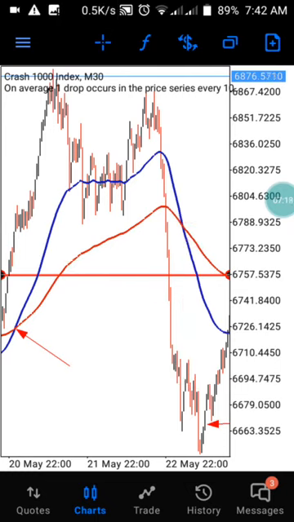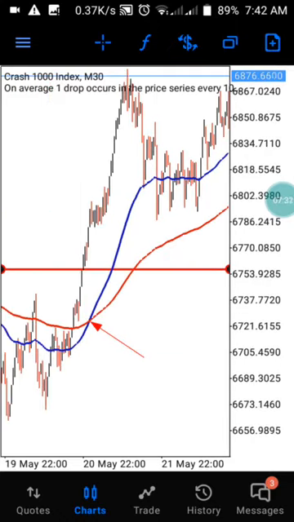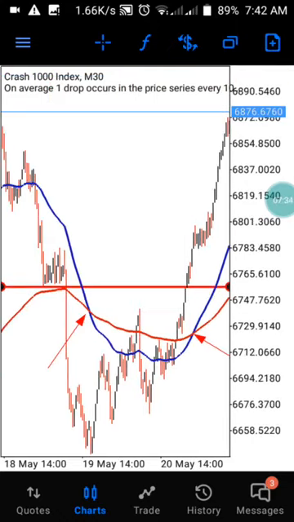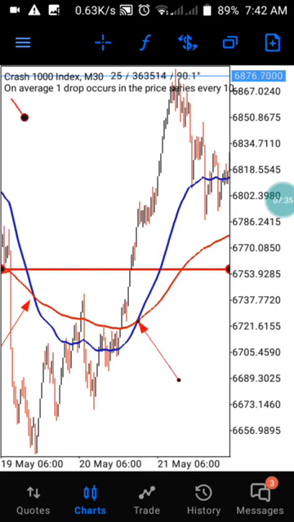Don't forget, this is the 30-minute time frame, and with this spike that you see from this area to this area, you know how much that is going to be for you. So let's check for more. Another crossing is happening at this area. You see another crossing here. So we are going to check another crossing here.